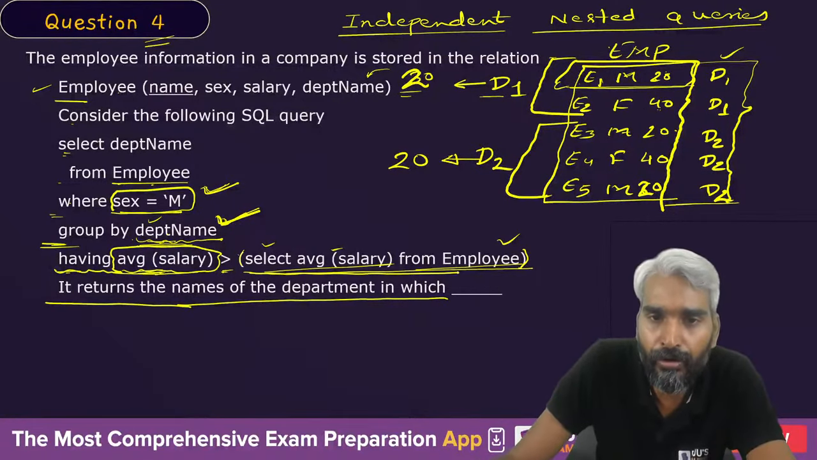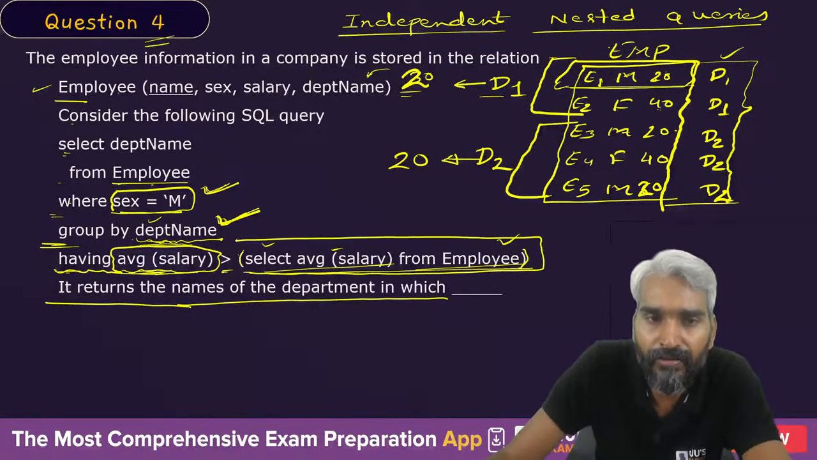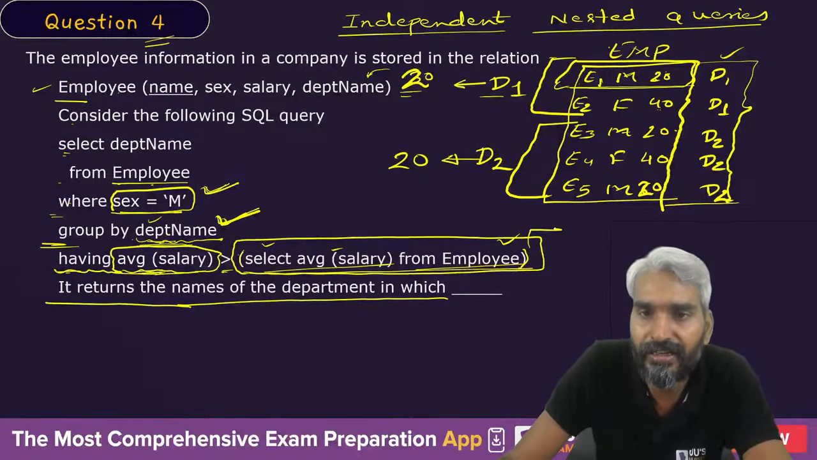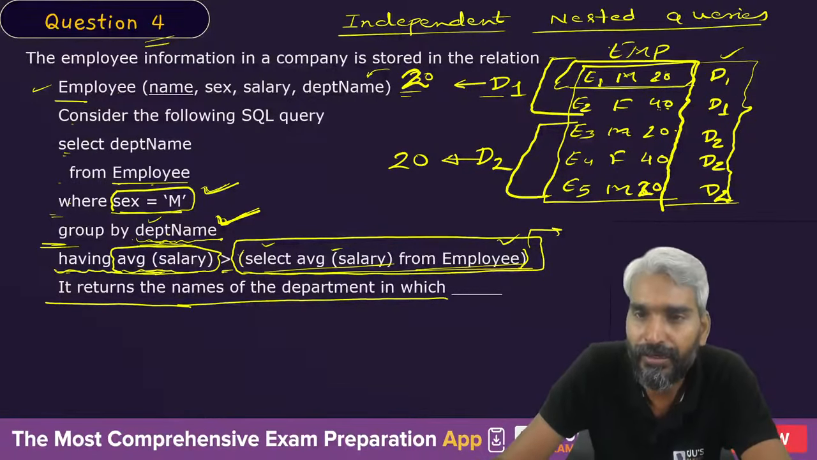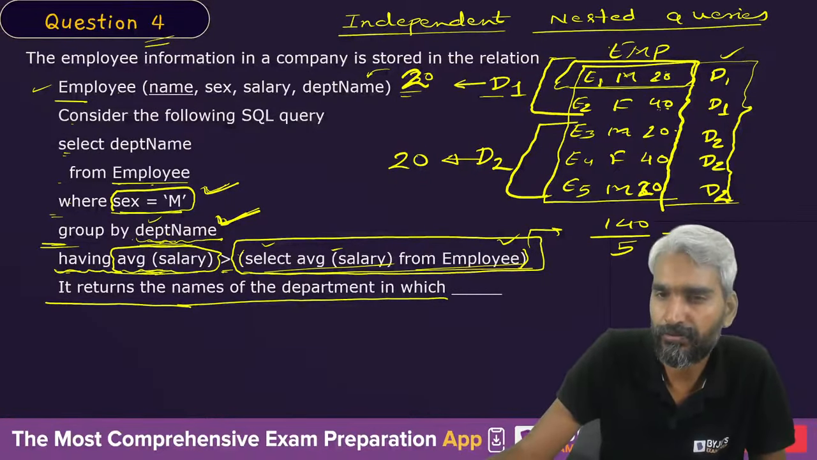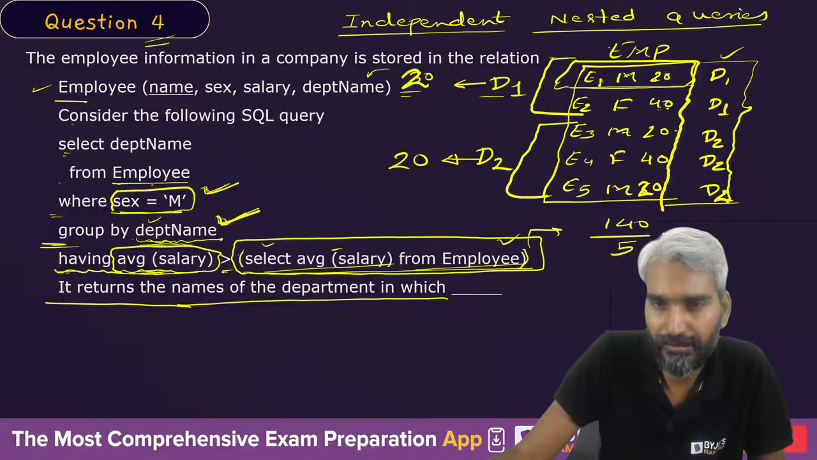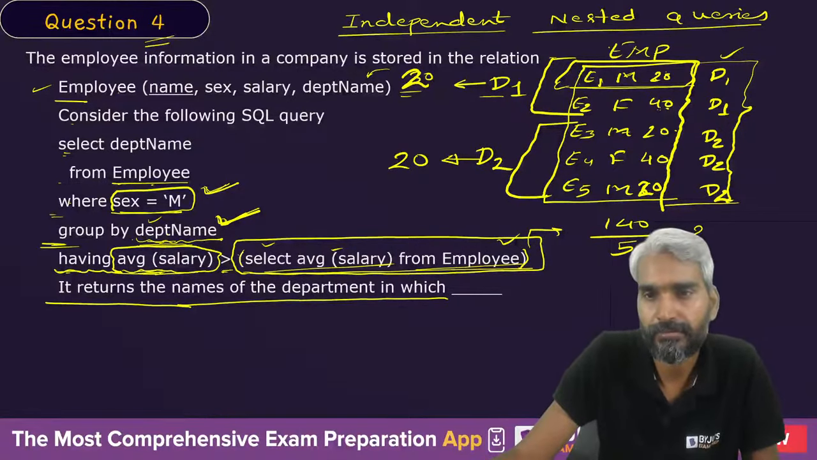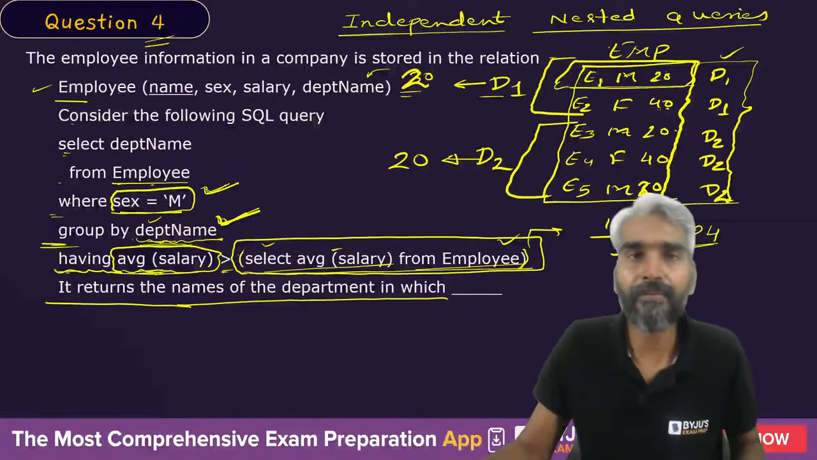From this query, we will only get the average salary of the company. That is 20 plus 40, 60, and 20, 80, and 40, 120, and 140. So this is 140 divided by 5. It will come out as 24. So the average salary of the company is 24.